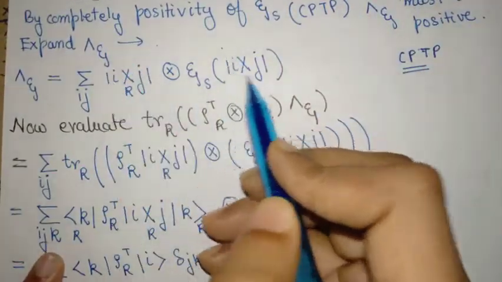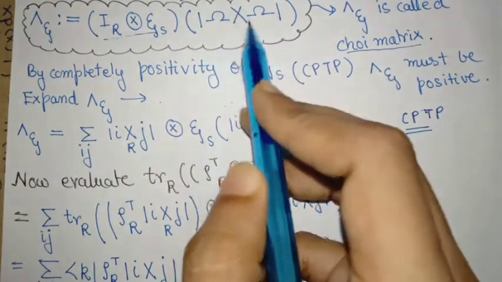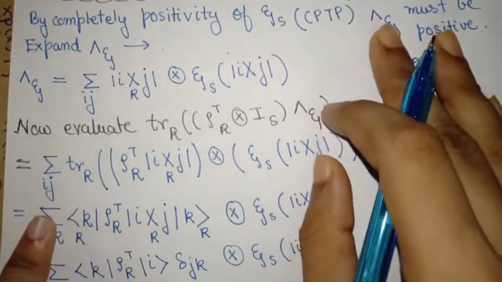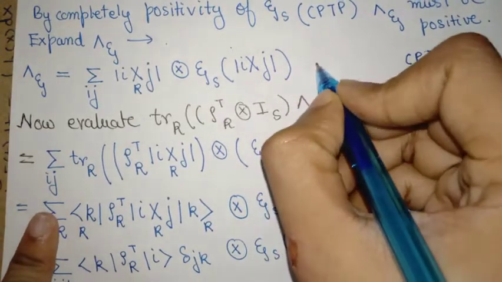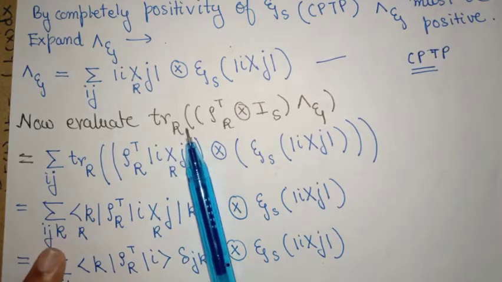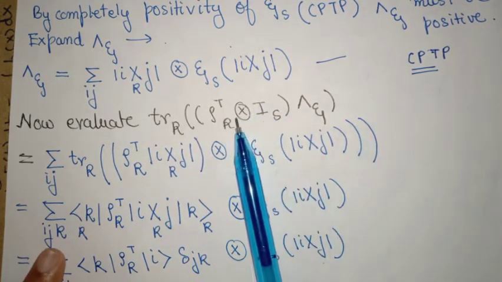You have seen this is just this thing written completely in terms of an orthonormal basis. Now given this point, we have come till here. Now we need to evaluate this function.